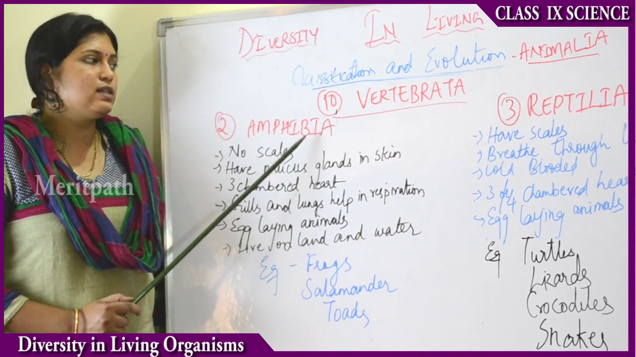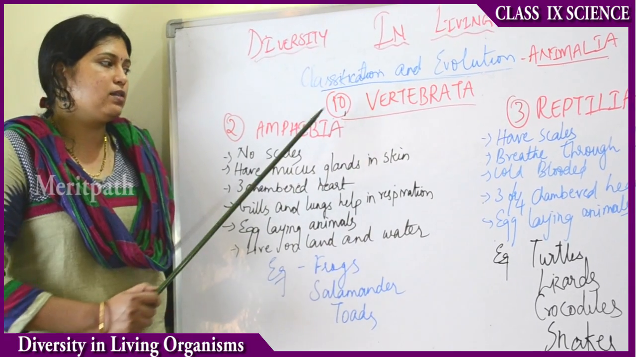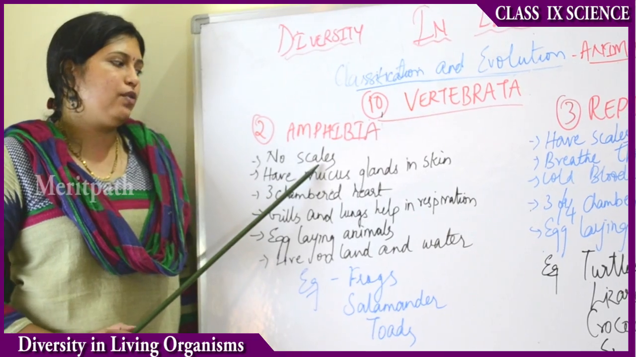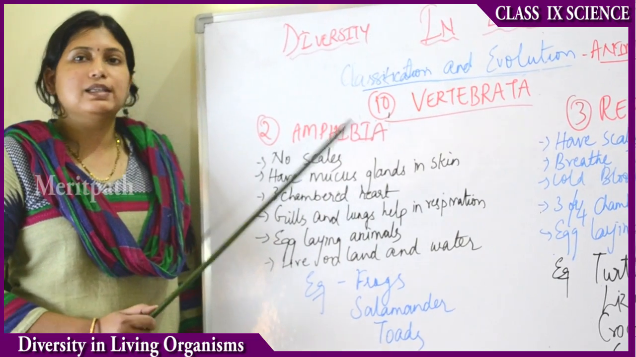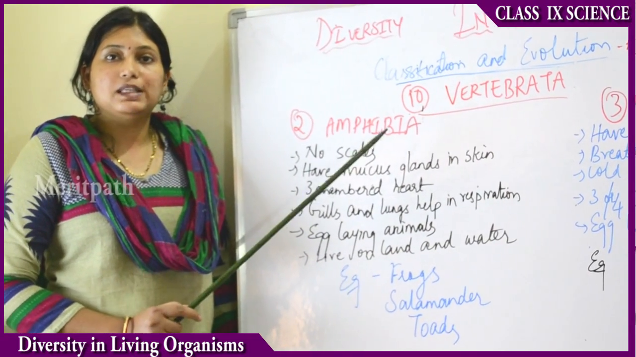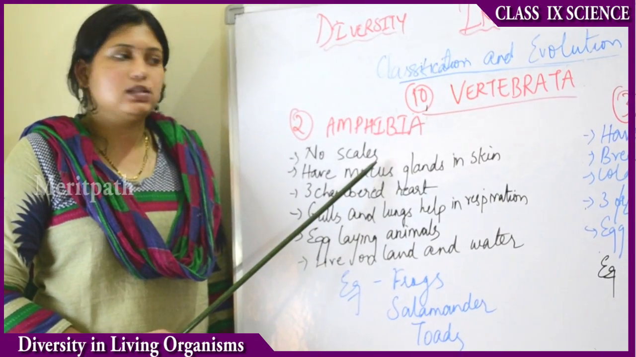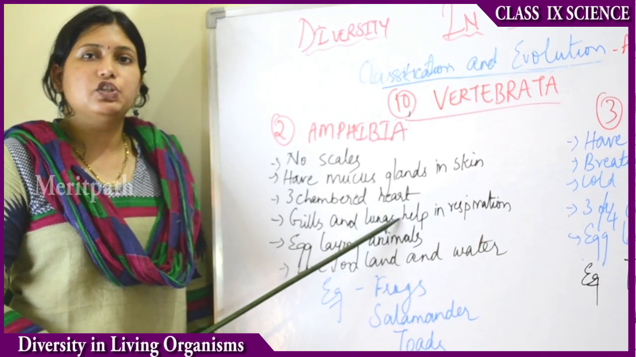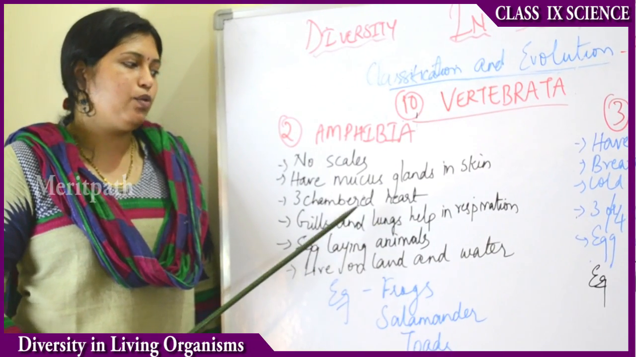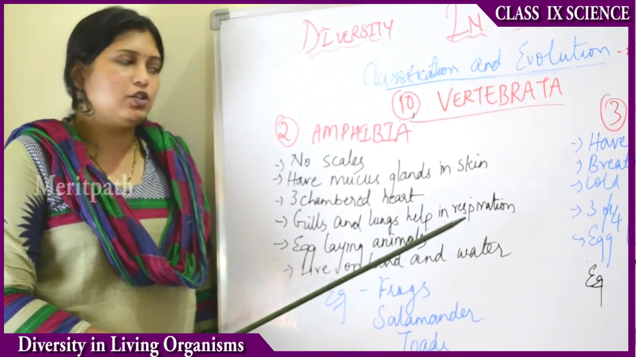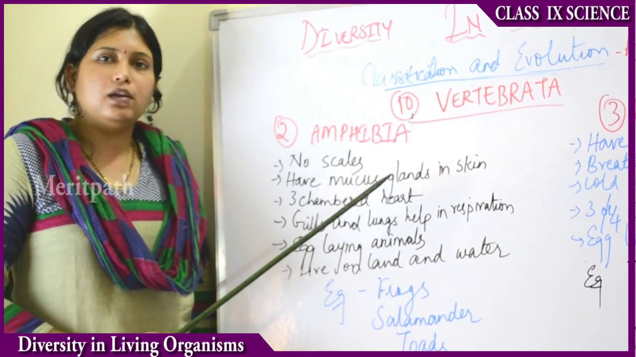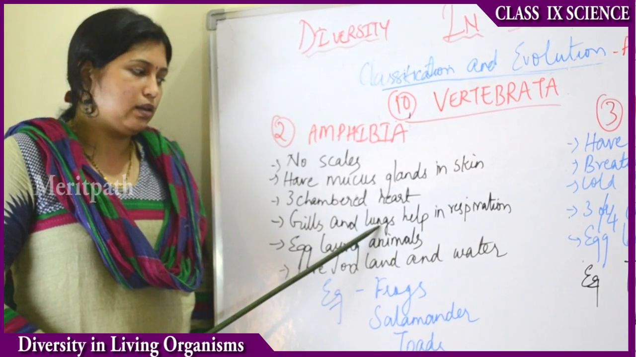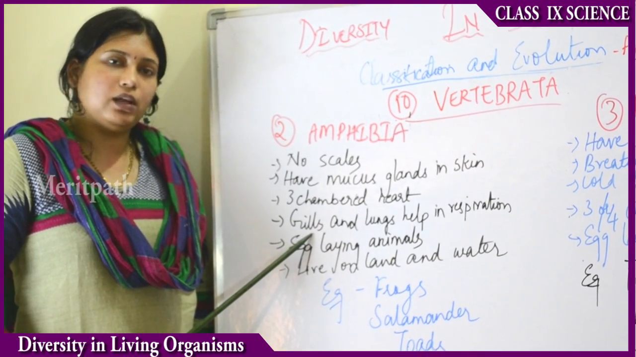So the second subclass of vertebrate organisms is called amphibia. So amphibian organisms do not have scales and they have mucus glands in their skin. Like species of fishes, they do not have scales, but they have mucus glands in their skin. Then they have a 3-chambered heart, and then they have gills and lungs that help in respiration. See, frogs, for example, can live both in water and on land. When they are on land, they breathe through their lungs. When they are in water, they breathe through their gills.